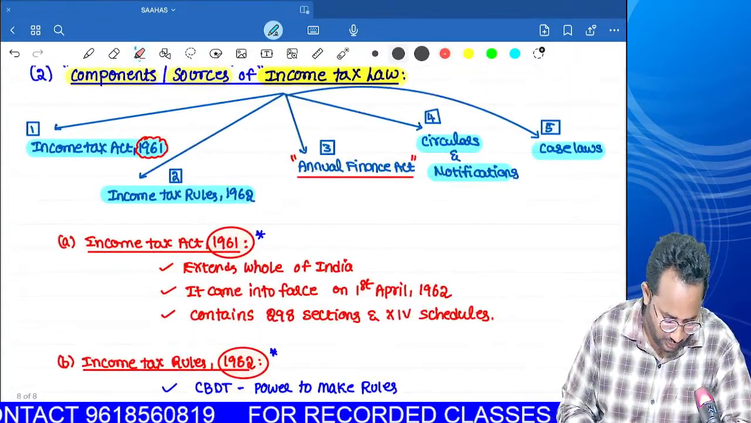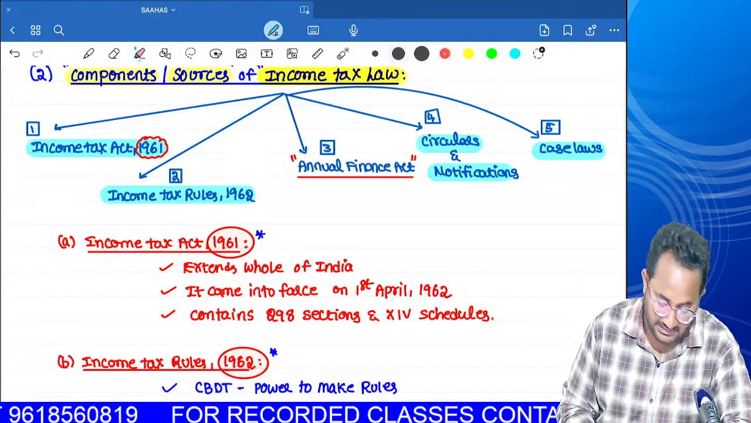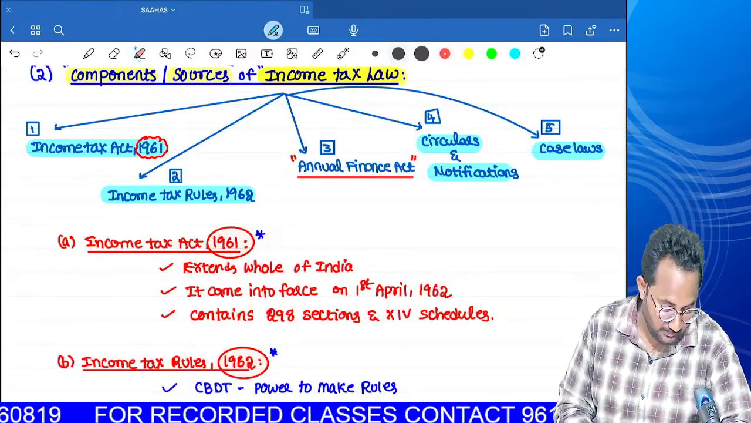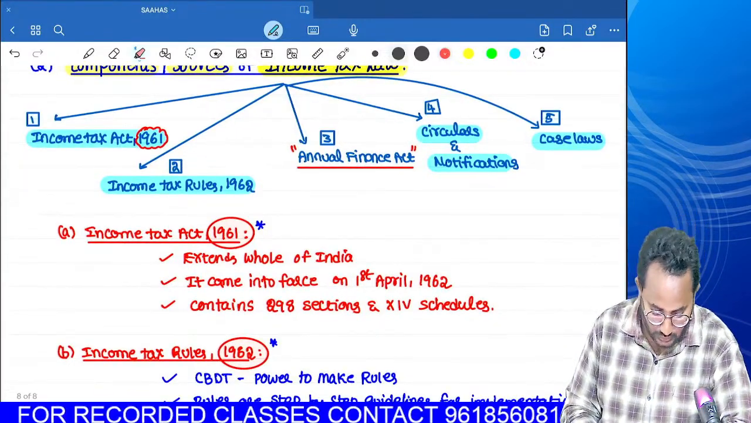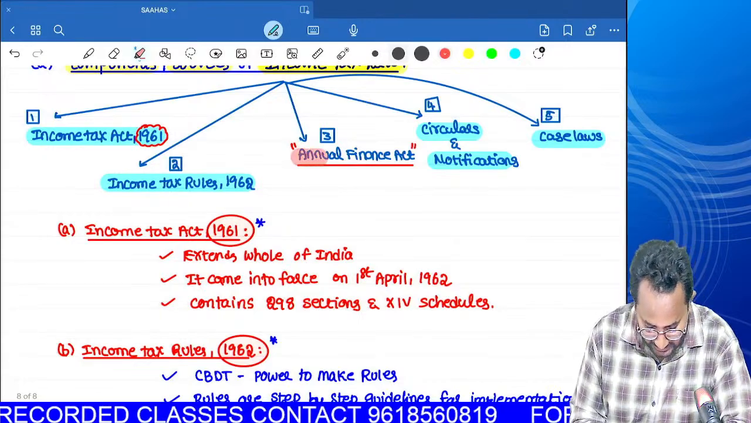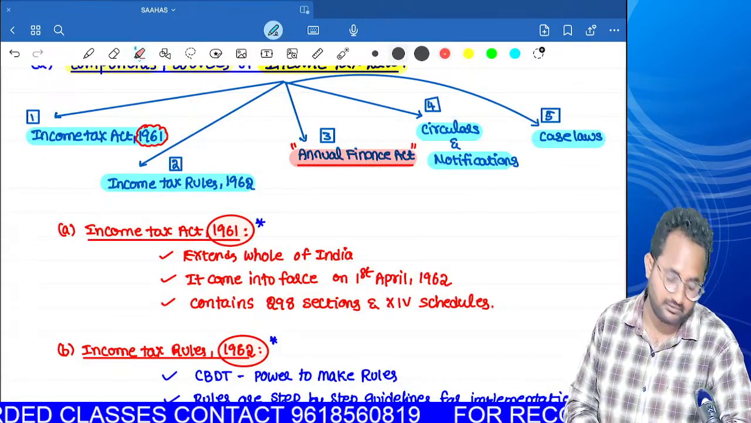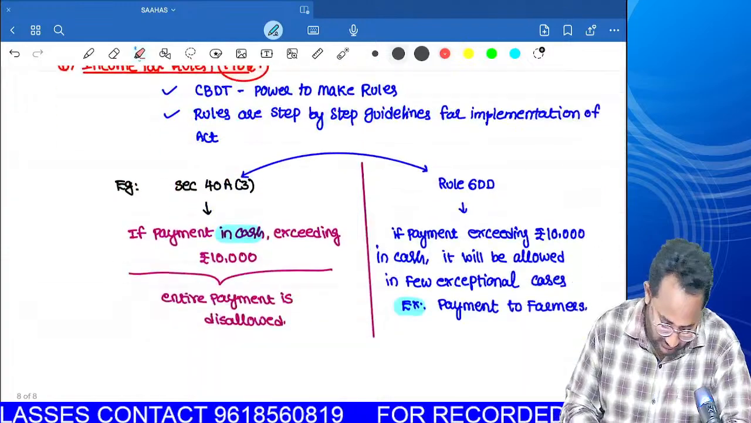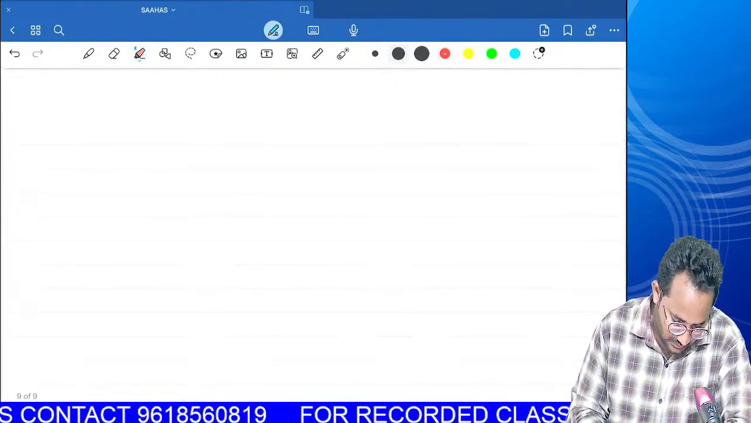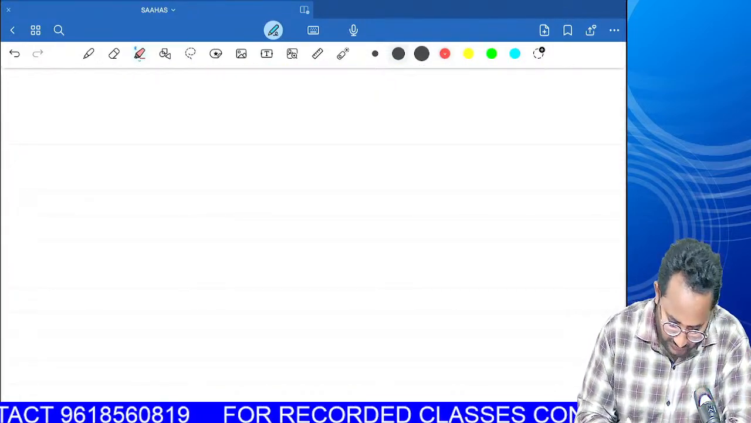So can you tell me how many components are over, sir? The first component is Income Tax Act 1961. Second component is Income Tax Rules 1962. Then we will start the third component, that is the Annual Finance Act. Very, very important component. Shall we start the form? Yes. So give the heading, third component, Annual Finance Act.